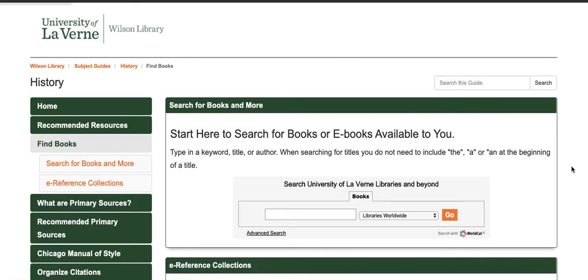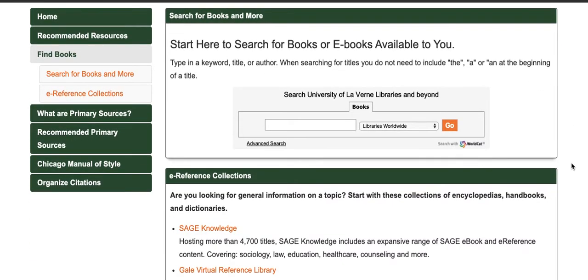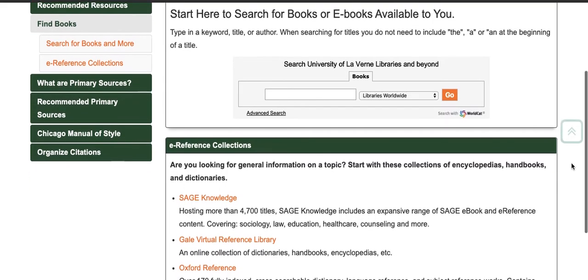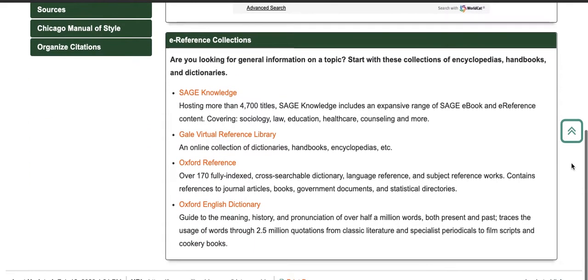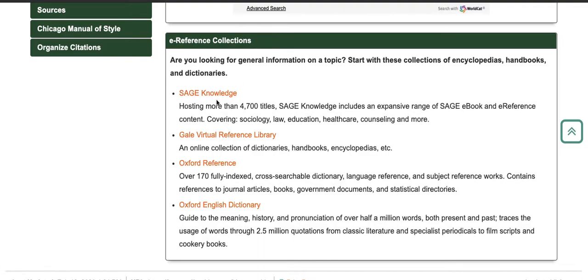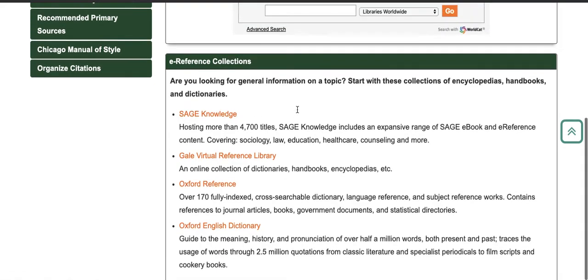On the Find Books tab, you can search our catalog for books. We do have a large collection of ebooks and we add ebooks all the time. So if you have any questions on how to search those, please let me know. Right below that, we have some general reference collections online. So they include encyclopedias and other academic books.